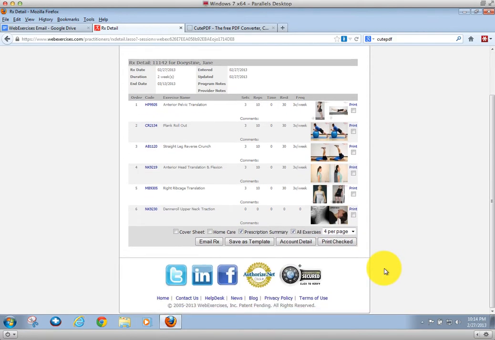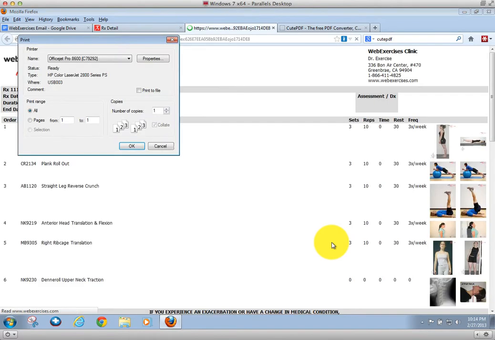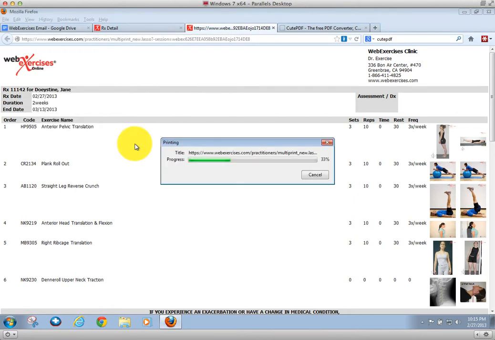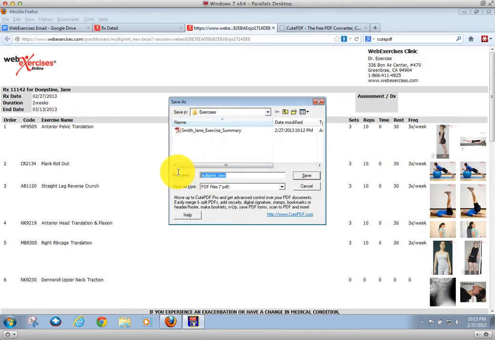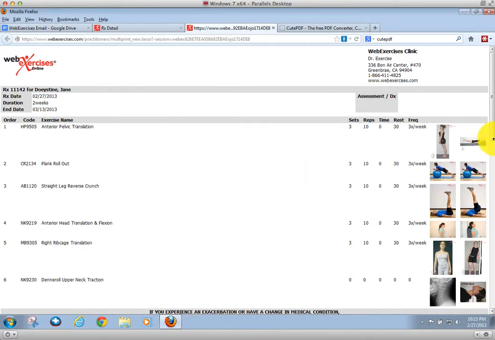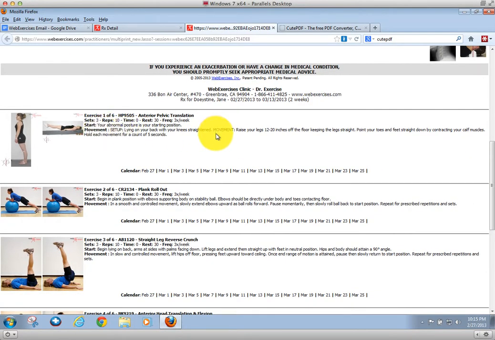Now I'm going to print this. We're going to make a multi-page document. I'm going to choose Cute PDF because that's acting like the printer. Hit OK, and it's going to generate the document. Now this is awesome because I'm just going to say Smith, Jane, exercises, prescriptions. So you can see we have a lot more detail with the professional account. You have this page, but then notice this is all the prescriptions, talks about the movement, the calendar date, everything is right there at your fingertips.